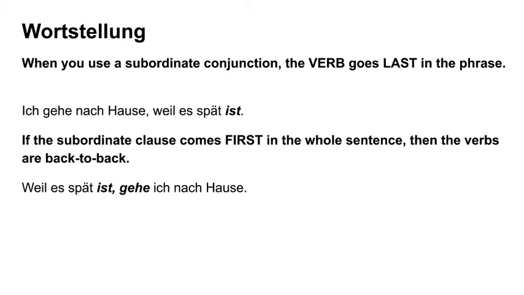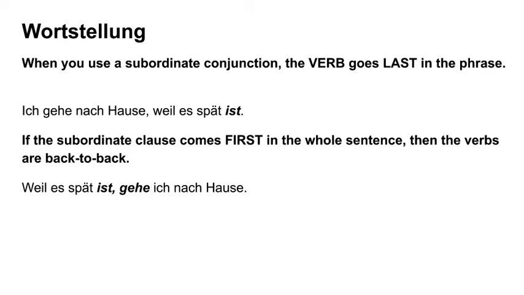Ich gehe nach Hause, weil es spät ist. The ist is the last word of the sentence. I'm going home because it's late. This is definitely a good comparison in language where German and English are different. Ist is last.